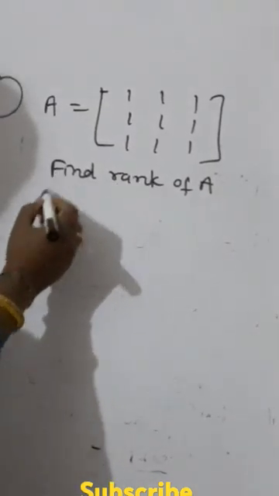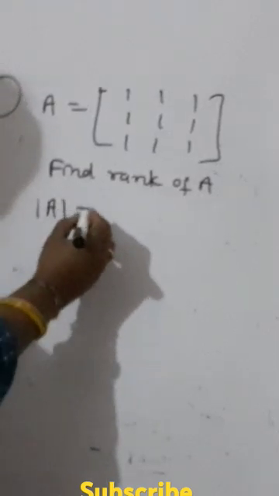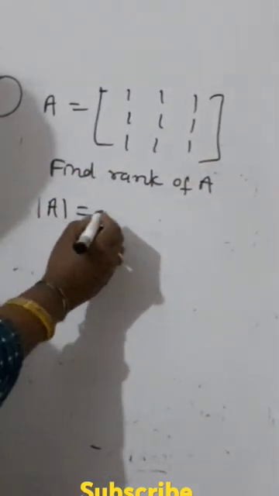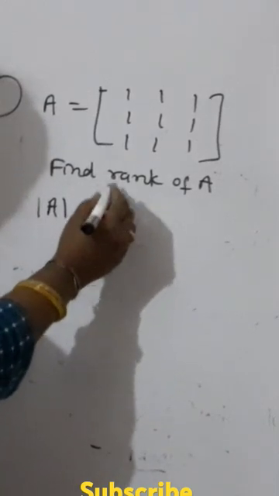See students, the determinant of the first matrix is equal to what will it be? Whenever all elements are equal, no doubt the determinant equals 0. Okay, so let's verify this also.